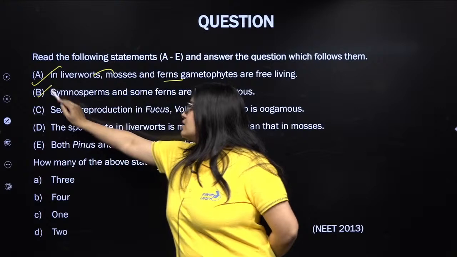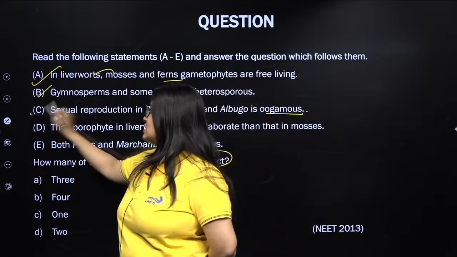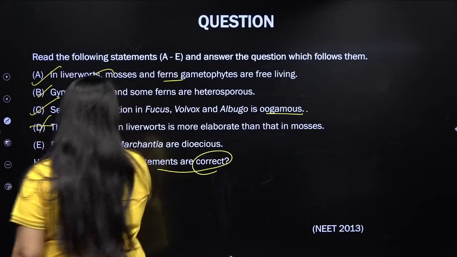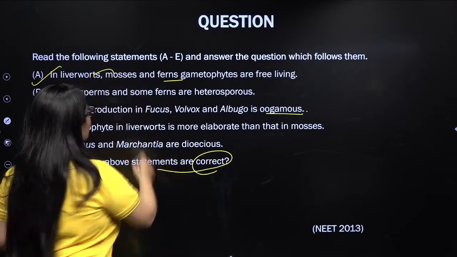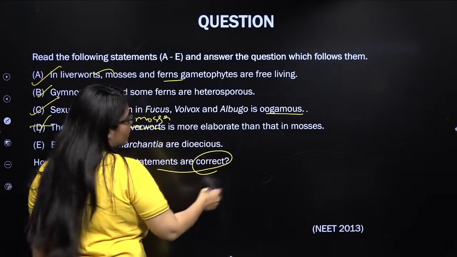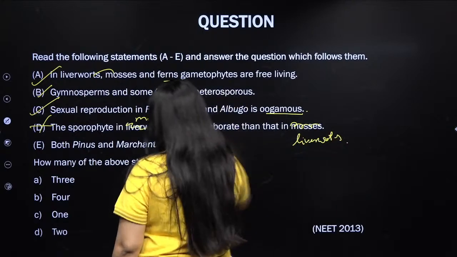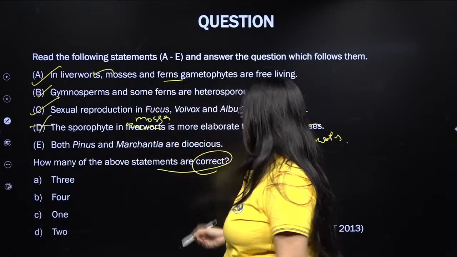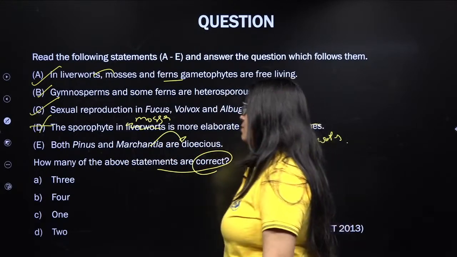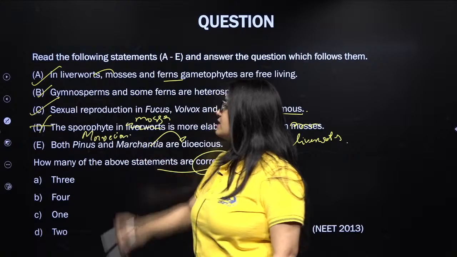Sexual reproduction in Fucus, Volvox and Albugo is of oogamous type. This is also correct. Sporophyte in liverwort is more elaborate than in mosses. This is incorrect, because according to NCERT, the sporophyte in mosses is more elaborate than that in liverworts. Next, both Pinus and Marchantia are dioecious. Again wrong. Marchantia is dioecious, with a male thallus and a female thallus, but Pinus is monoecious. Both reproductive organs are present on the same plant body. So this is also wrong.